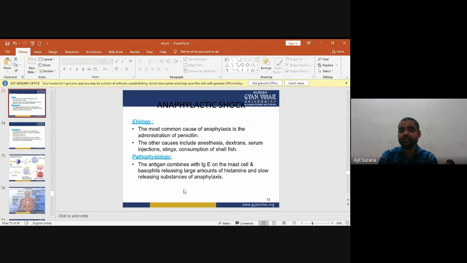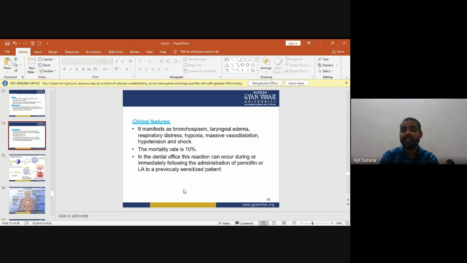Pathophysiology of anaphylactic shock: the antigen combines with IgE on mast cells and basophils, releasing a large amount of histamine and slow-release substance of anaphylaxis. The clinical features of anaphylactic shock are bronchospasm, laryngeal edema, respiratory distress, hypoxia, massive vasodilatation, hypotension, and shock. The mortality rate is 10%.